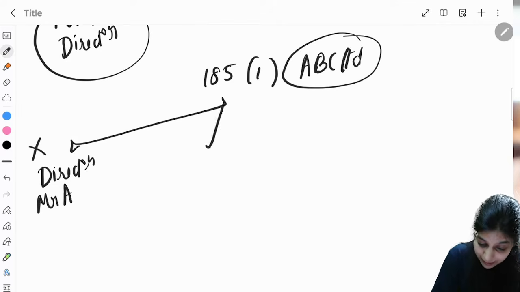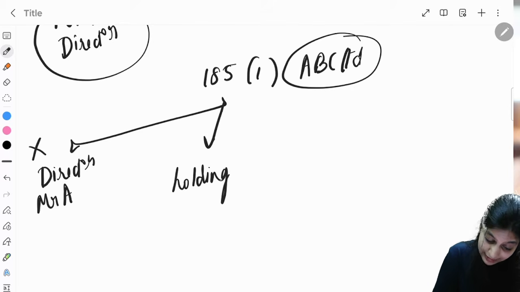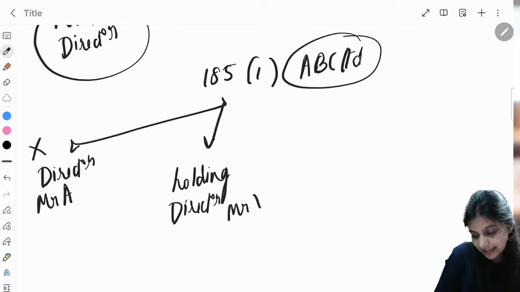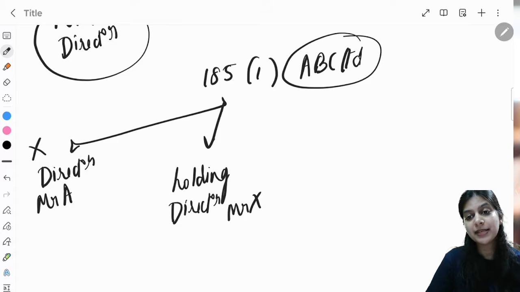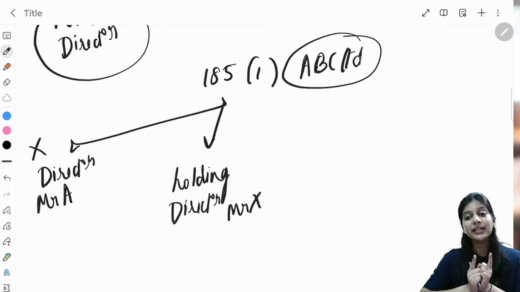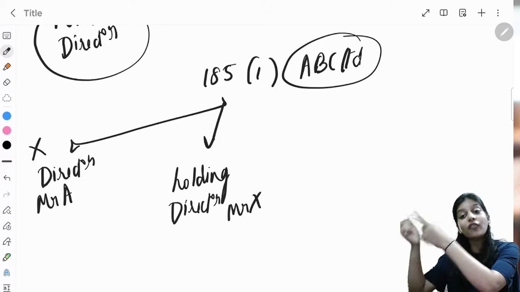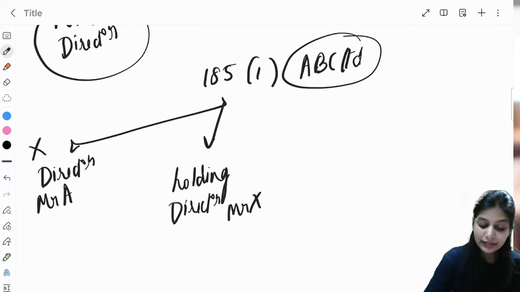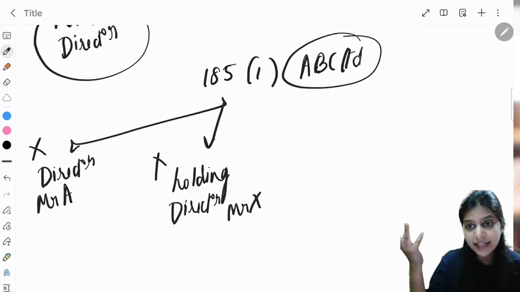This ABC Limited cannot give loan to the director of the holding company. Let's say ABC company has a holding company. Can this ABC Limited give loan to the director of its holding company? No, it cannot give.